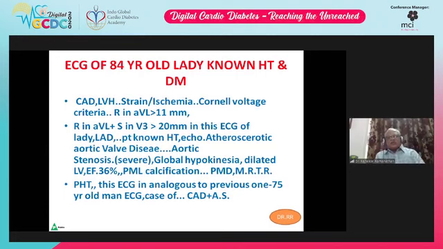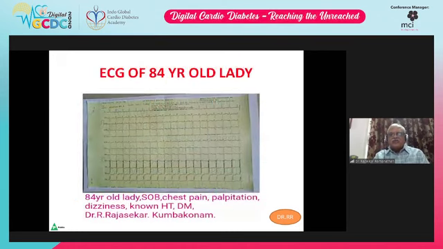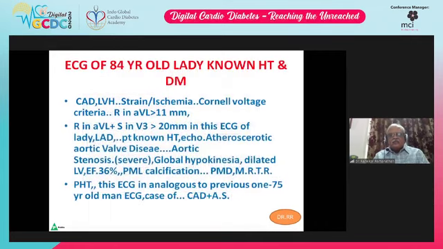Again, this ECG shows CAD, LVH with strain, ischemia. We can apply the Cornell voltage criteria. That is, R in aVL is more than 11 millimeters, which is the Cornell voltage criterion, and R in aVL plus S in V3 is more than 20 millimeters in this lady, and left axis deviation.